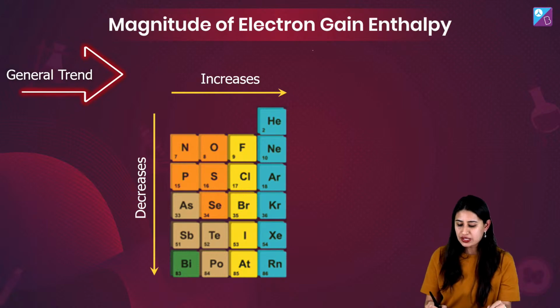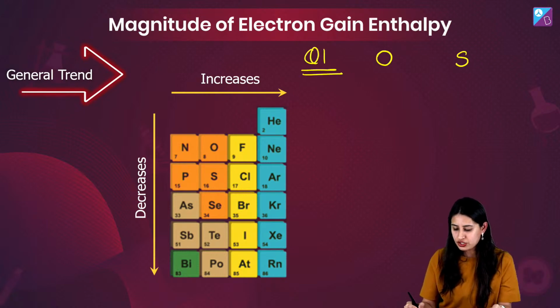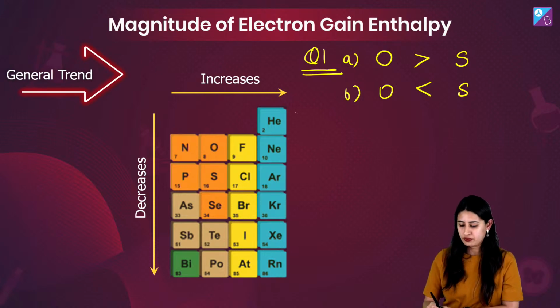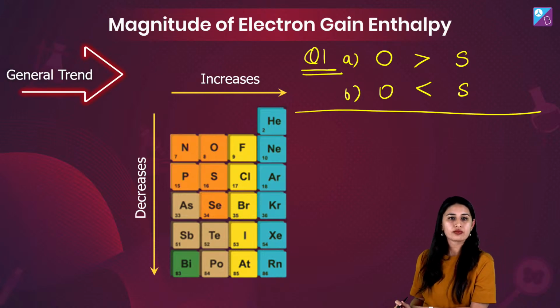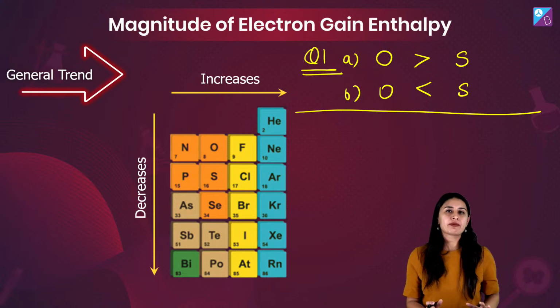Come on, let me ask you this. Question number 1 to you guys. Oxygen or sulfur, which has higher electron gain enthalpy? Option A or option B? Come on, come on, come on. Option A or B? P block को समझना है तो enjoyment के साथ पढ़ें. In the moment रह के पढ़ें, present moment में रह के पढ़ें, अपने आप मजा आएगा. So be very participative.